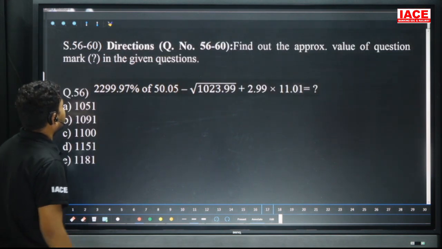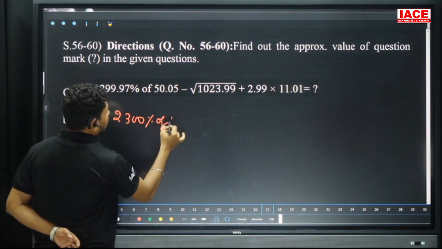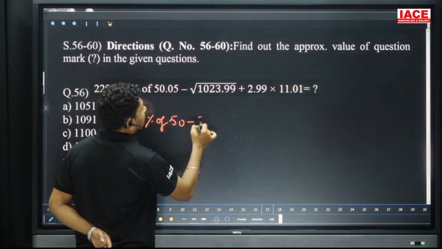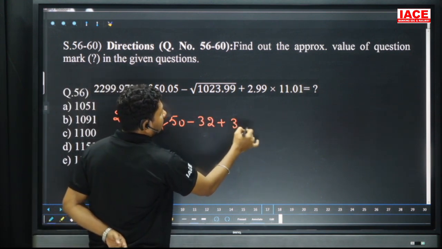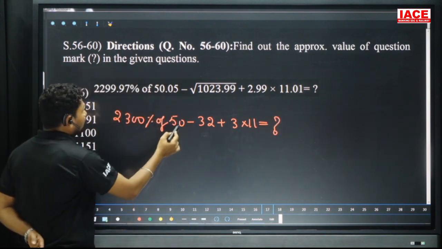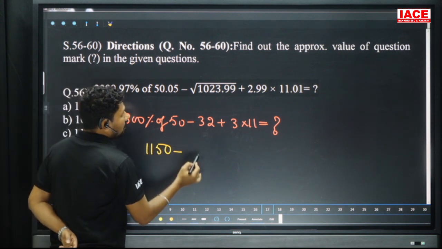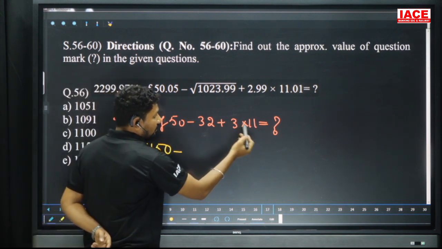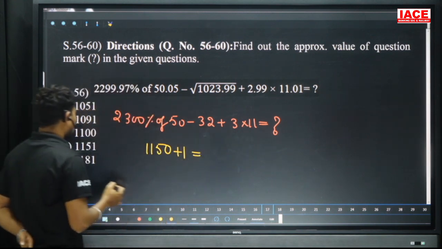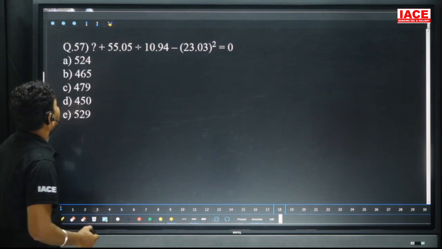Next we have a simplification. 2300 percentage of 50 minus root of 1024, we can write here 32, plus 3 into 11. This is our question. So finding an answer: 50 percentage of 2300, so 1150, minus 3 into 11, 3 into 11 is 33, 33 minus 32 which is 1. So 1150 plus 1 which is equal to 1151. Option is D. And move for the next one.